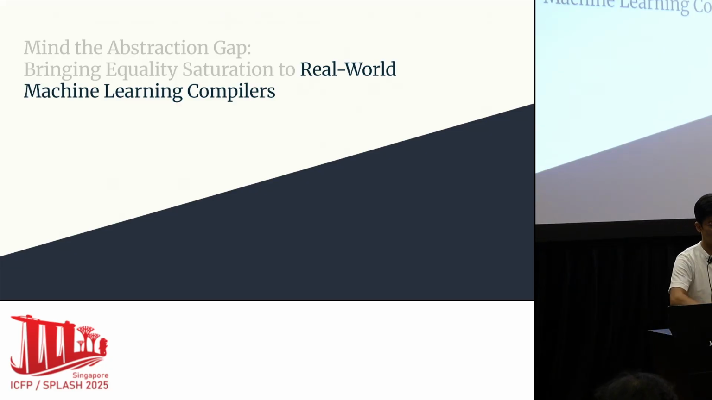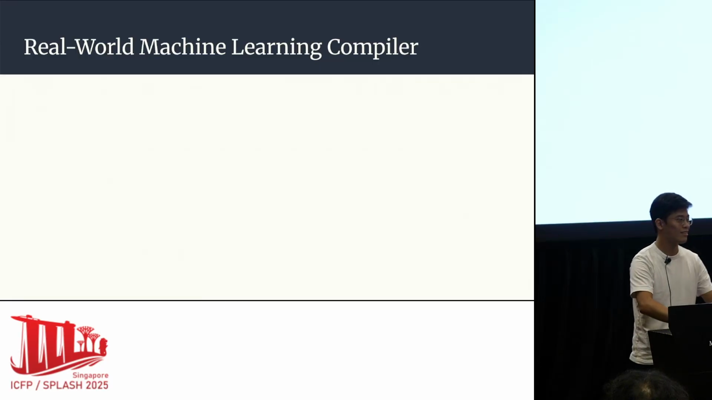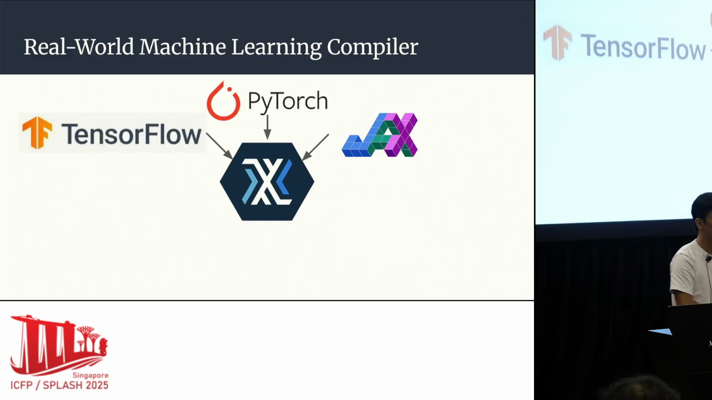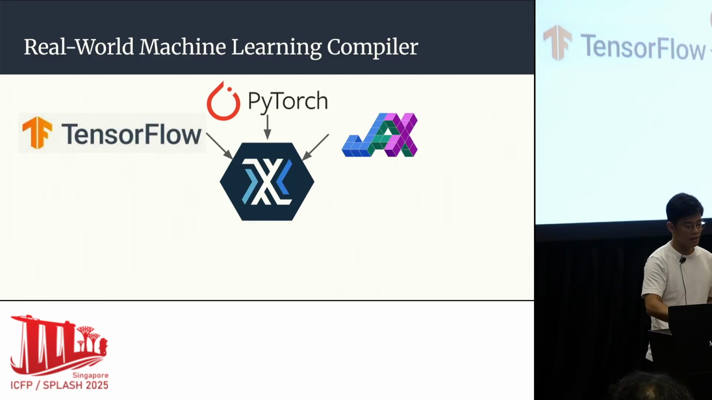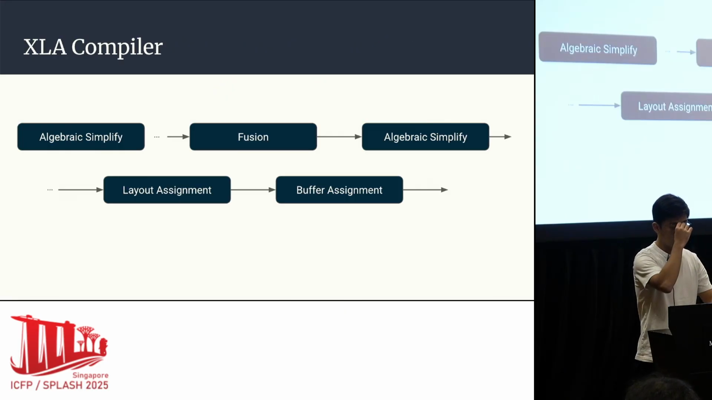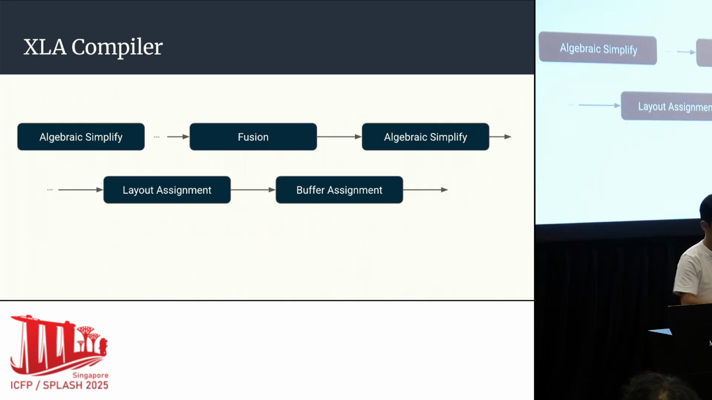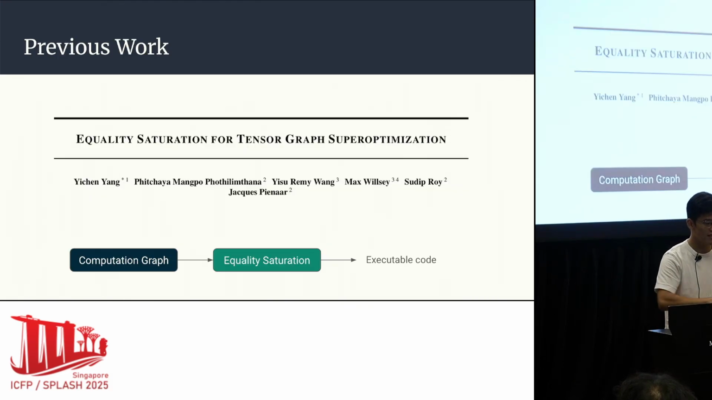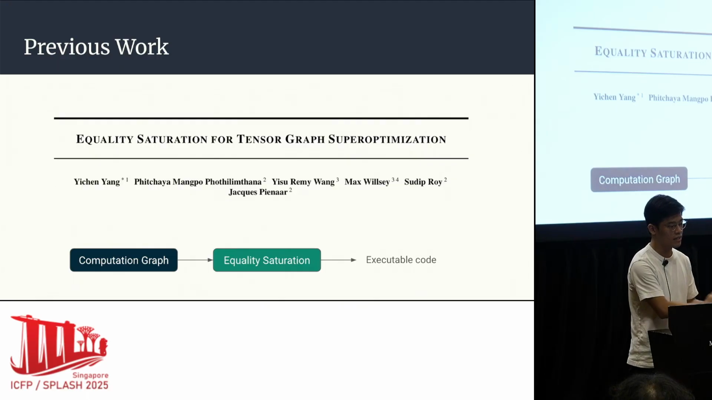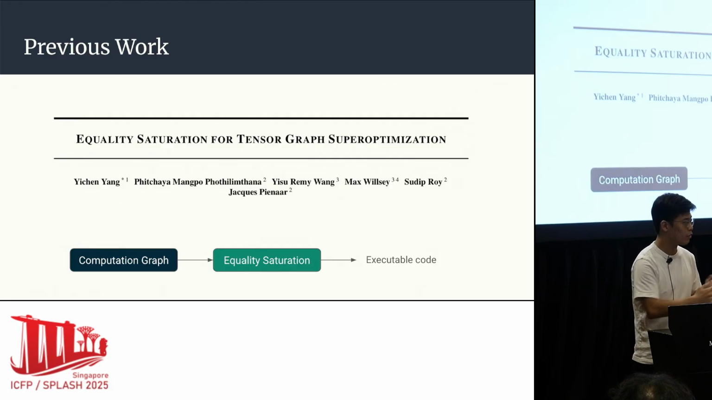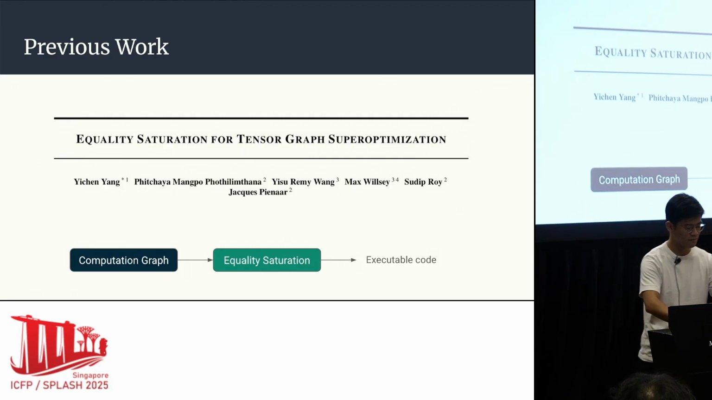Great, so now we can talk about real-world machine learning compilers. There's a lot of them in the world, but they all look quite similar, and today we'll be talking about XLA. So XLA is the compiler being used by TensorFlow and JAX, and there's also a PyTorch front end for it, and it's built on top of the MLIR and LLVM compiler infrastructure. And here's a bit of an overview of the XLA compiler. It's a traditional compiler with a lot of passes that are composed together. And this is in contrast to previous work that have tried to use equality saturation on machine learning compilers. They use toy compilers, where equality saturation is essentially the compiler.